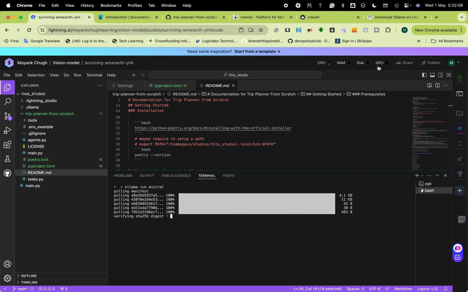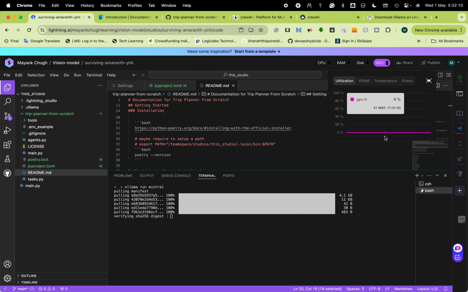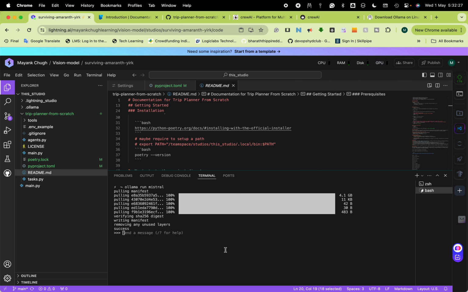Right now you cannot see any usage over here. It's just the installation, a small spike, very little, almost seamless, only 2%. Now after installation it goes to 69%, something like that.